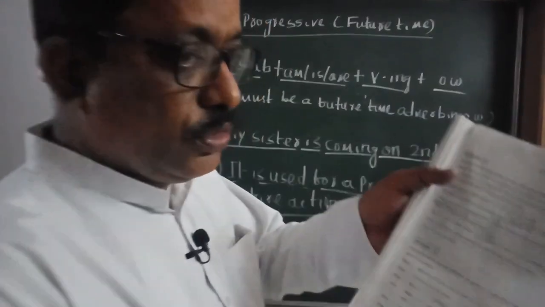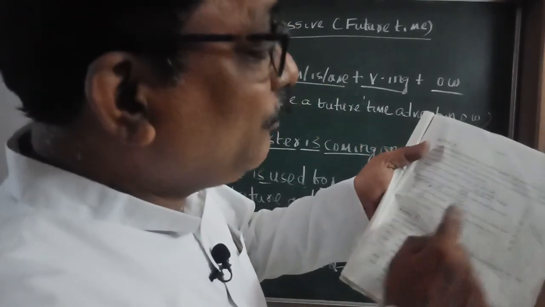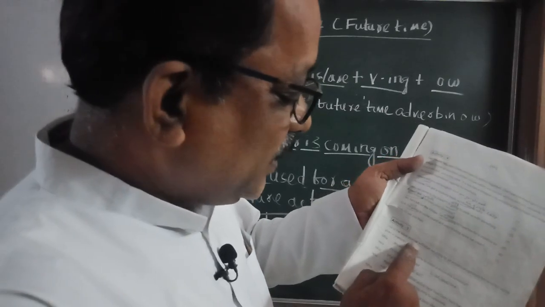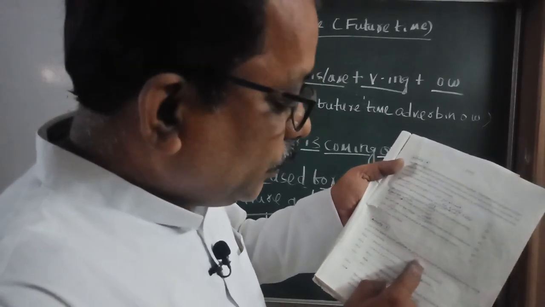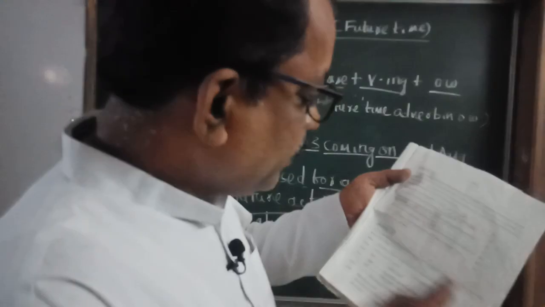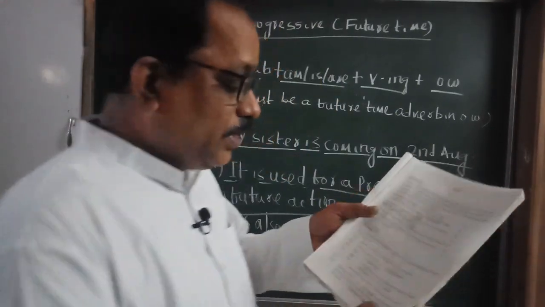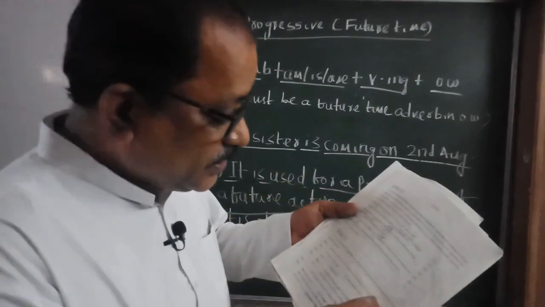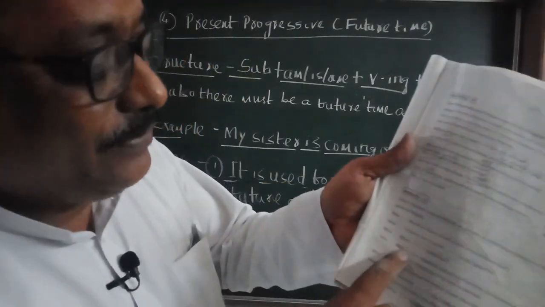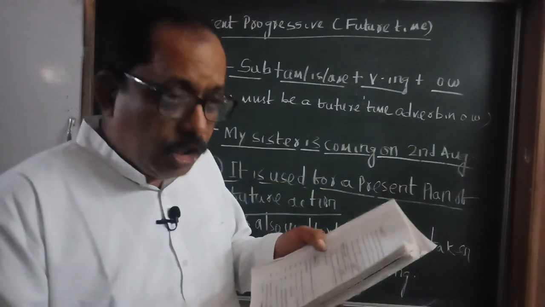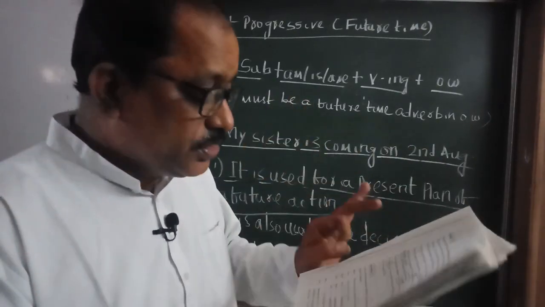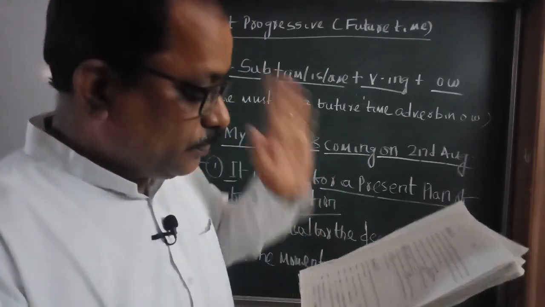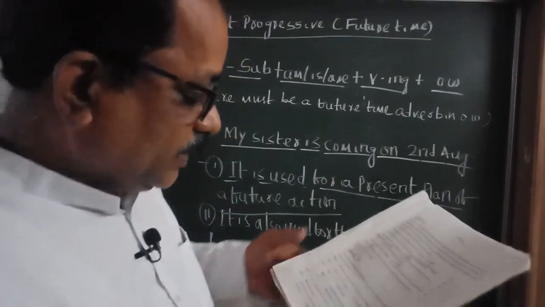Based on this, I already told you to do activity 4 of page 11. Now, you can also do activity 5 of page 11. What is the instruction? Use in the blank spaces will or shall, be going to, or the present progressive form of the verb given. So while doing activity 5, you have to recall the structure and uses of will and shall, be going to, and present progressive.